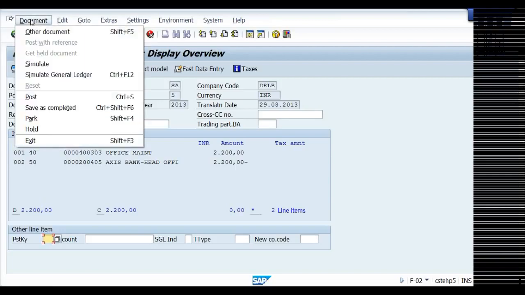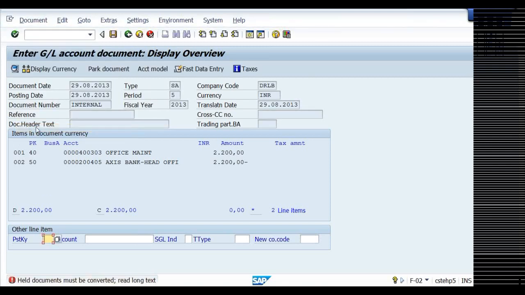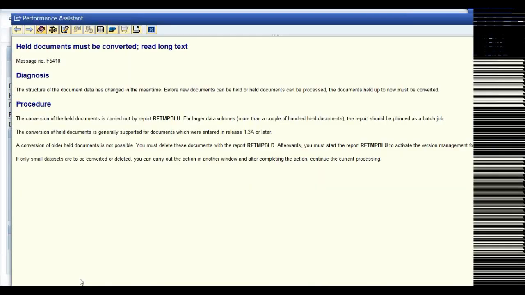Go to document hold. But the first time you are doing it, the system will ask you to run a small program. Let me check. If you are doing it in the server for the first time, it will ask you some information. Let me check that, because the server is given to us. So, the procedure: held documents must be converted. So there's a program I need to run.